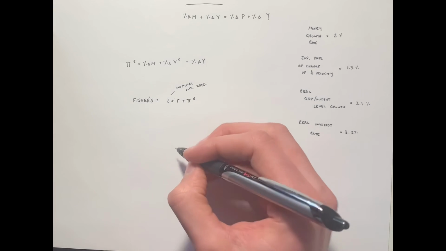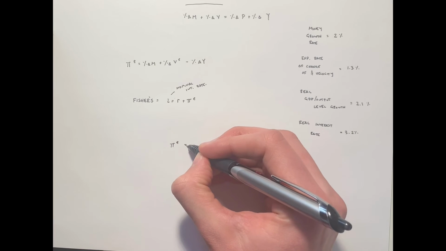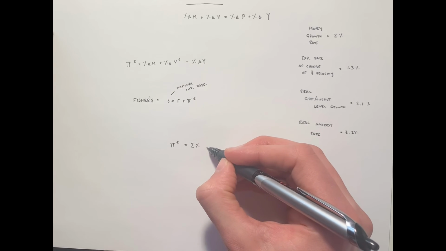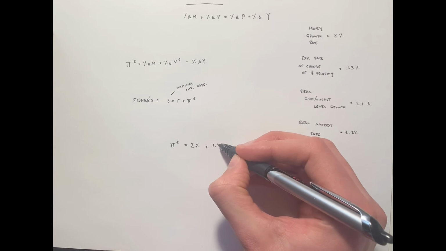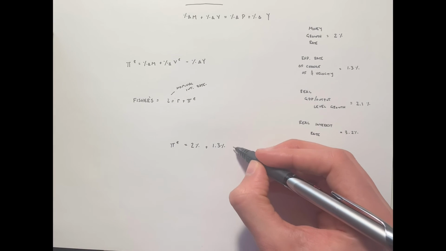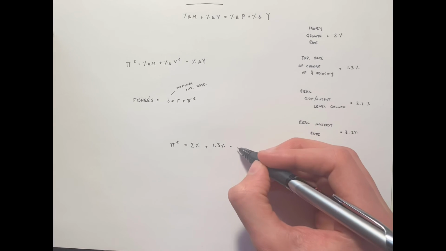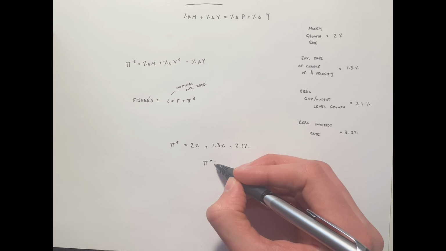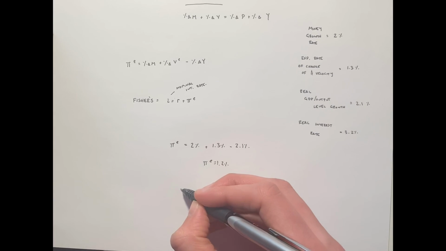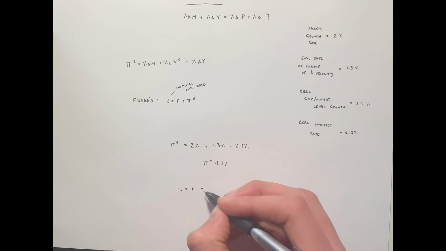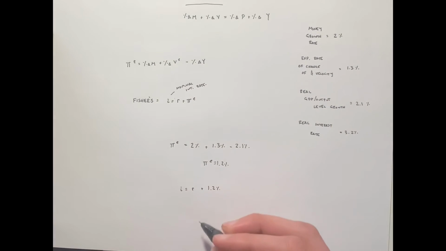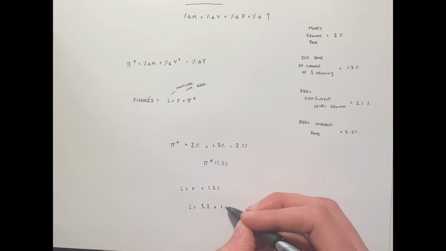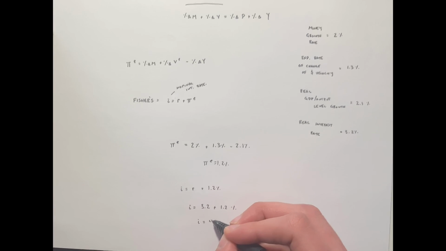So now let's go ahead and break this down. The expected inflation rate is equal to the change in money supply plus the expected change in velocity, that's set by the market, how many people are spending money, how quickly it's spent or moved. And then we subtract, of course, the output level or real GDP. After we do the math, that's going to be equal to 1.2%. And then we can plug it into Fisher's model, which is i equals r plus pi to the e. I is equal to the real interest rate, 3.2, plus 1.2%. The nominal interest rate is going to be equal to 4.2%.